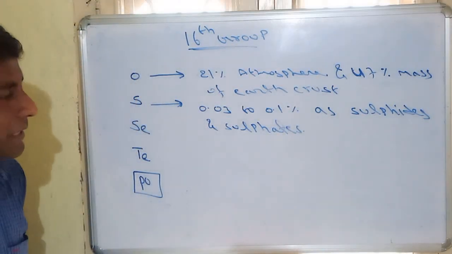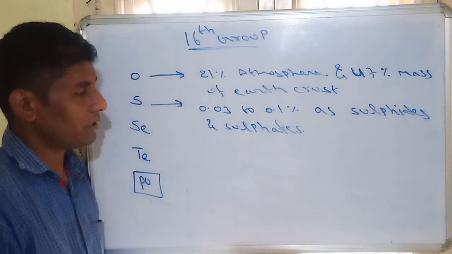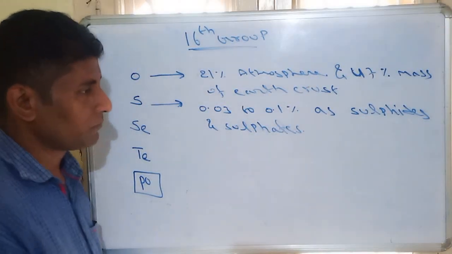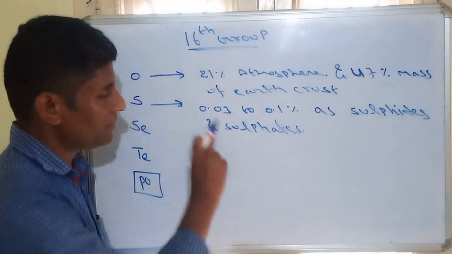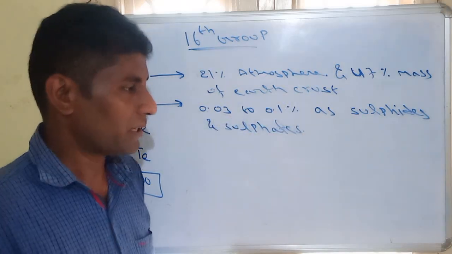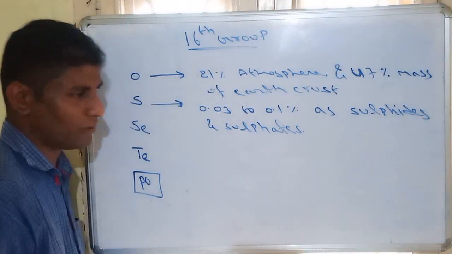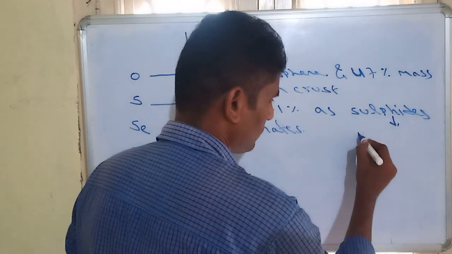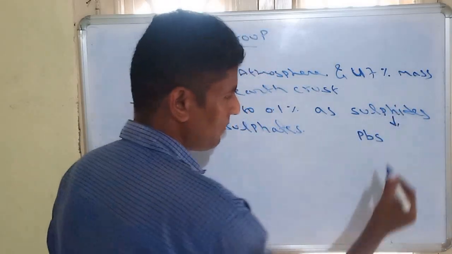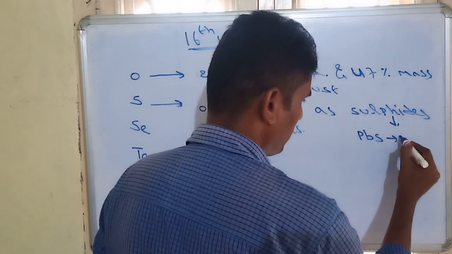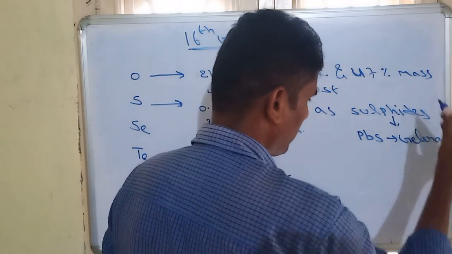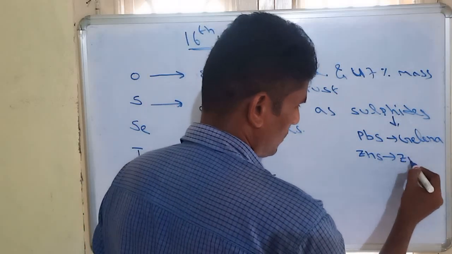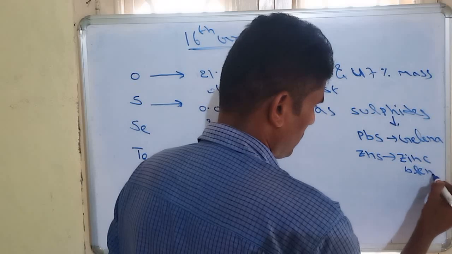A number of sulfides are there. Copper sulfide. PbS, lead sulfide, is called galena. Zinc sulfide is called zinc blende.